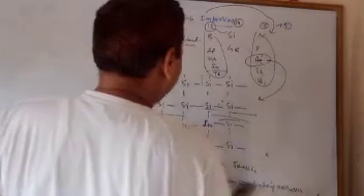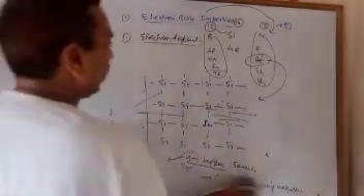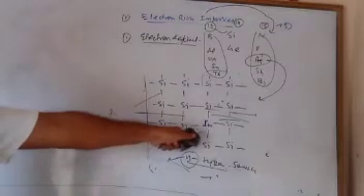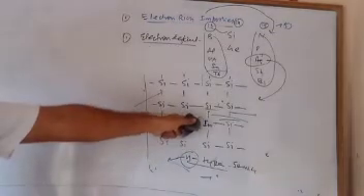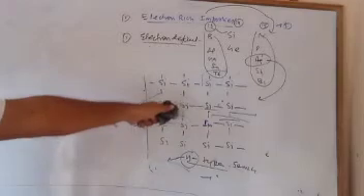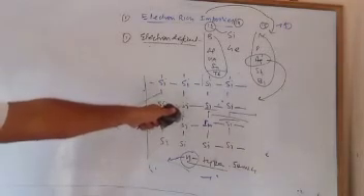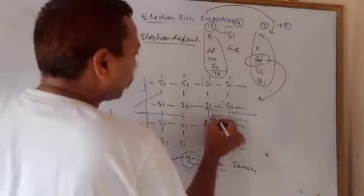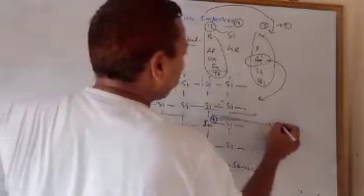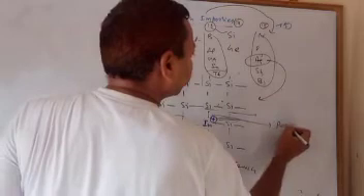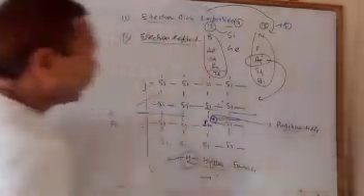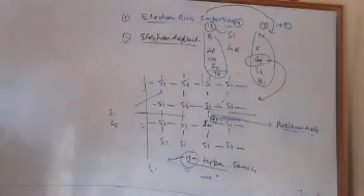Now here we are doping with the indium element. Indium contains 3 outer valence electrons and silicon has 4. Very simple, right? So here one electron deficiency is there, so a positive hole is formed.